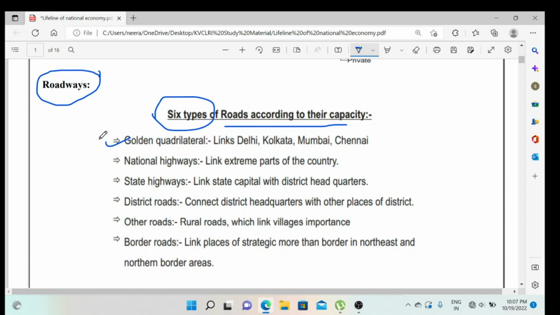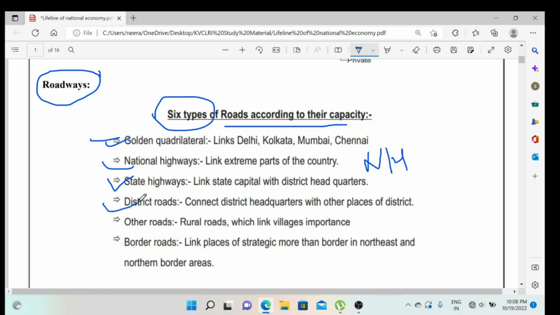Then the second one, we know, is national highways, in short we call that NH. I hope you have traveled on an NH also. The third one is the state highways. State highways are those which link the state capital with the district headquarters. Like right now we are sitting here in Tamil Nadu, so whatever roads connect the districts to the state capital, those are called state highways.